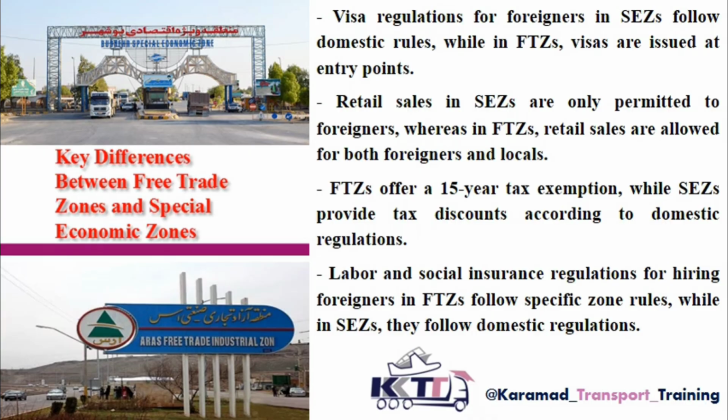So with a quick overview in this slide, we can see that the conditions for exemptions and certain matters in free trade zones are much easier and more convenient for traders compared to special economic zones. You could say, in a way, they are more advantageous, but of course, special economic zones also have their own unique benefits, and in specific cases, they can offer their own particular advantages.